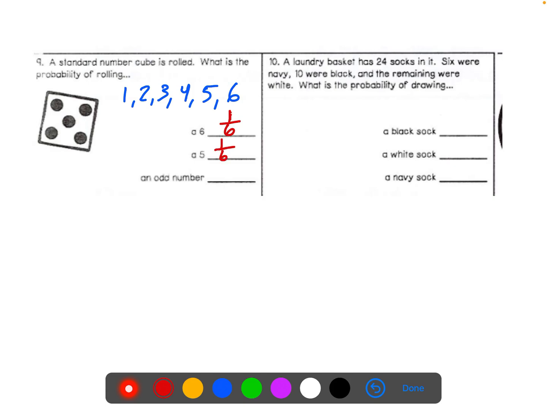But an odd number, if we identify all the odd numbers here on the number cube, there's 3 of them. That's a 3 out of 6 chance. And oftentimes we would reduce that, simplify it, just like we would with fractions, and we'd say it's a 1 out of 2 chance if we were to do that simplification. Okay? So that's how this is going to work.